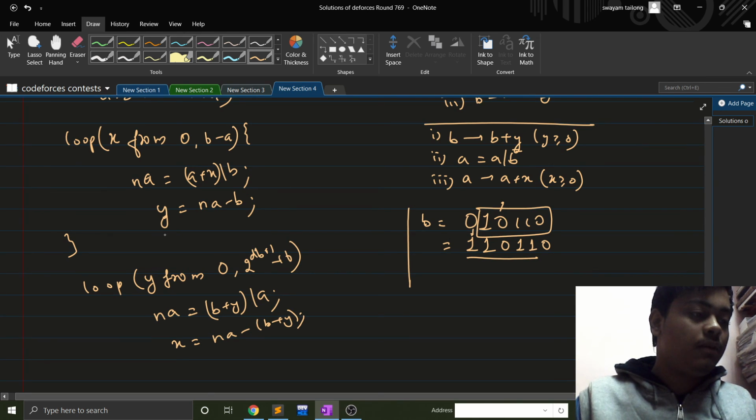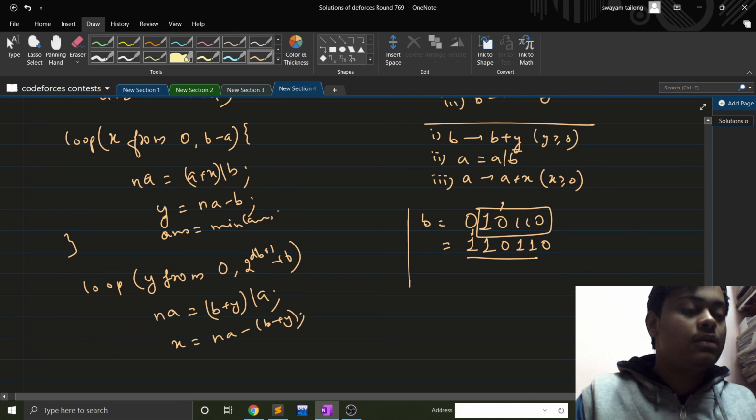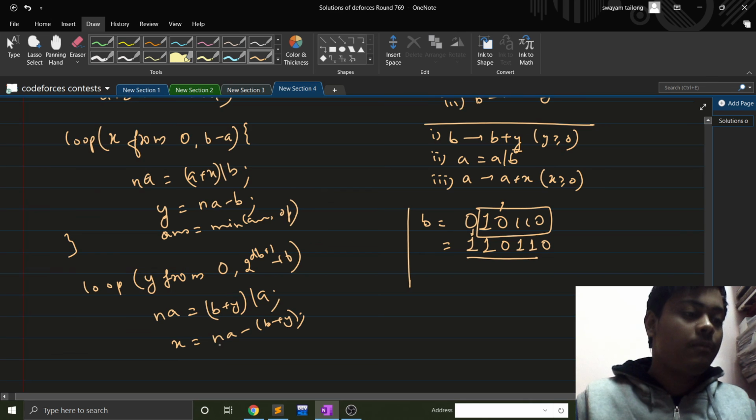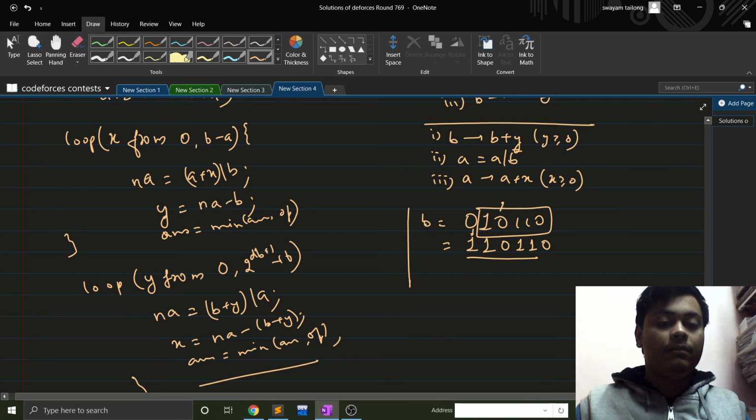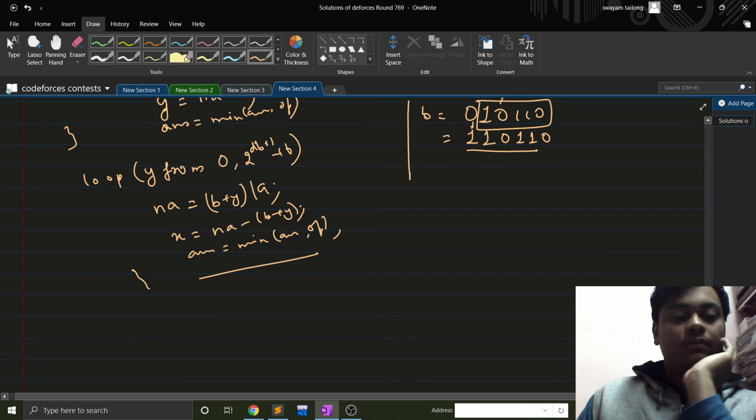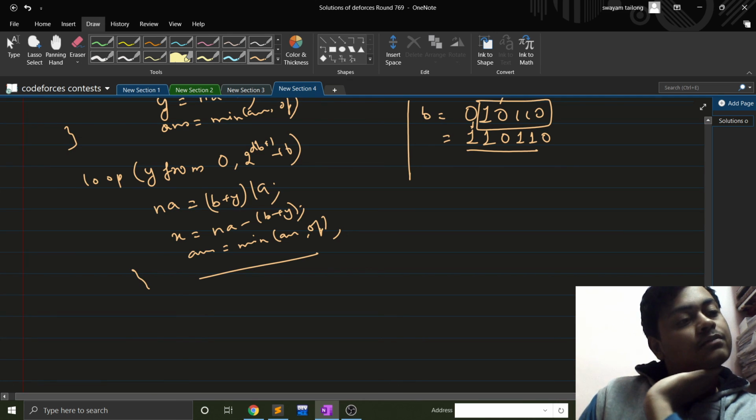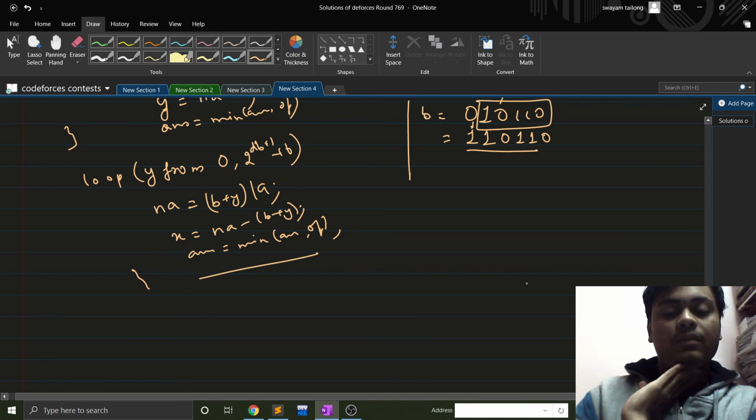Just keep answer equal to the minimum of answer and the operations required now. Here as well, answer is equal to the minimum of answer and the operations required now, and then we are done finally. Fine. So these were the solutions of the contest problems A, B, C.